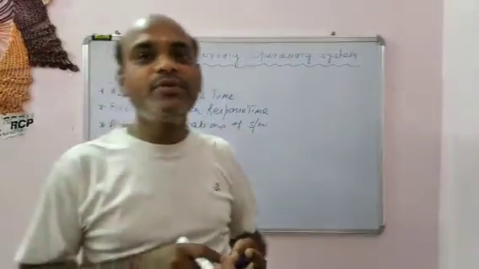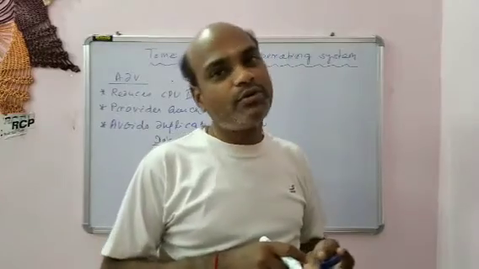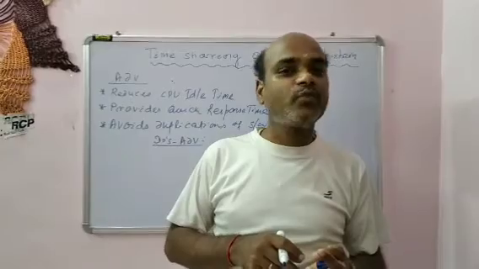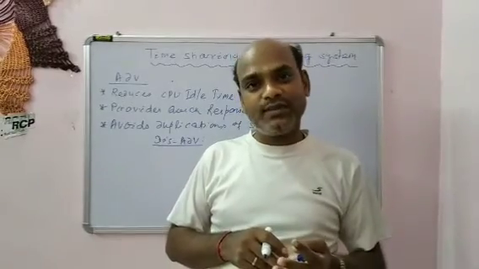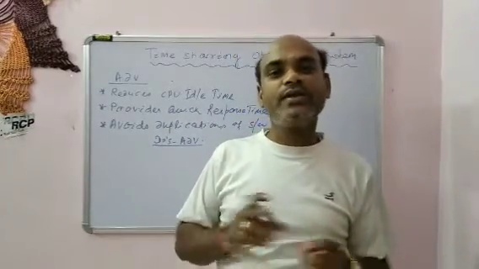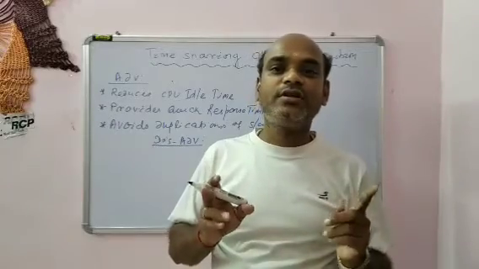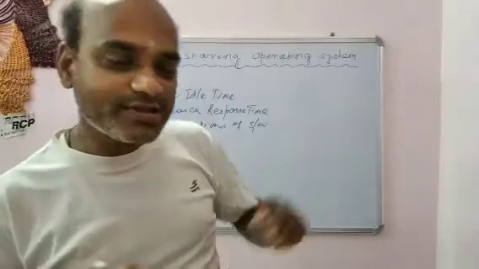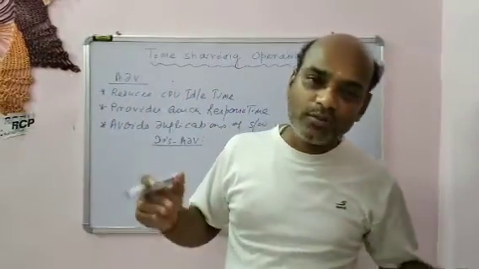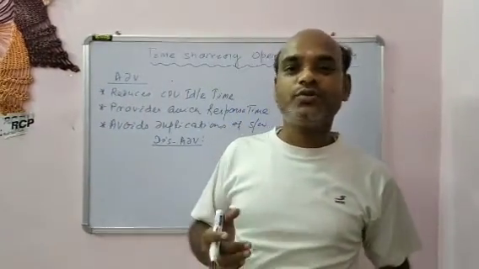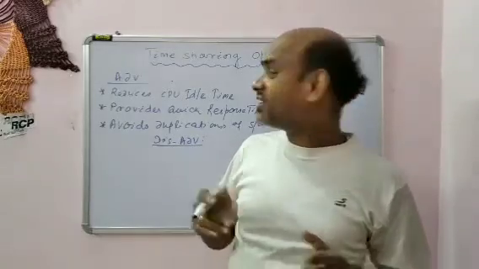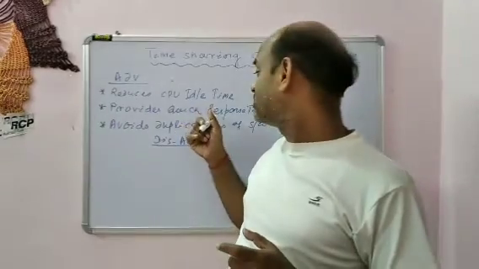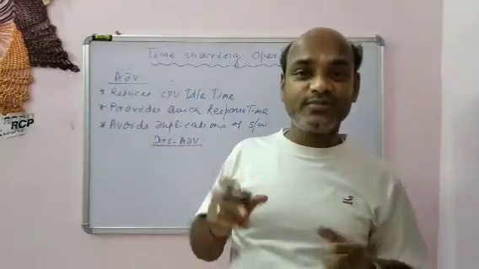The CPU time is divided among a number of processes, and each process is executed in its small time quantum or time slot. In each time slot, each process is executed, and all programs can be executed in a very fast manner. The response time is very fast, a quick response time.